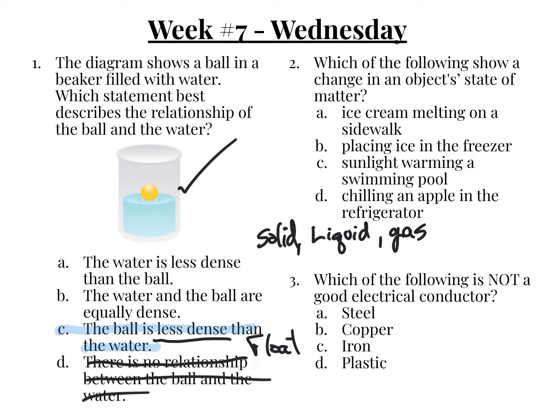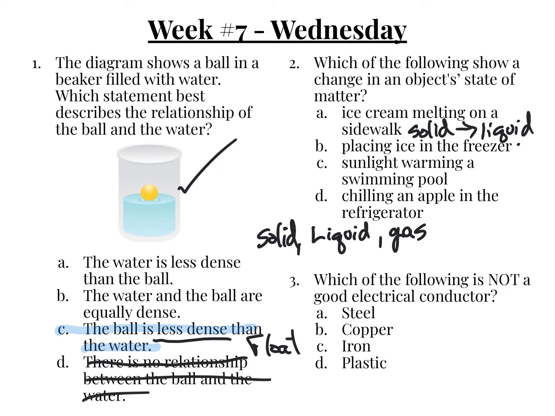Sorry, I kind of said those out of order. Ice cream melting on a sidewalk. So we have a solid and it's going towards a liquid. Placing ice in the freezer.